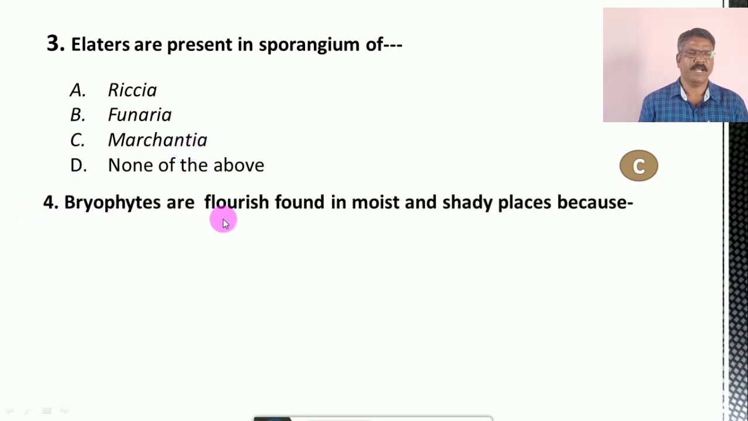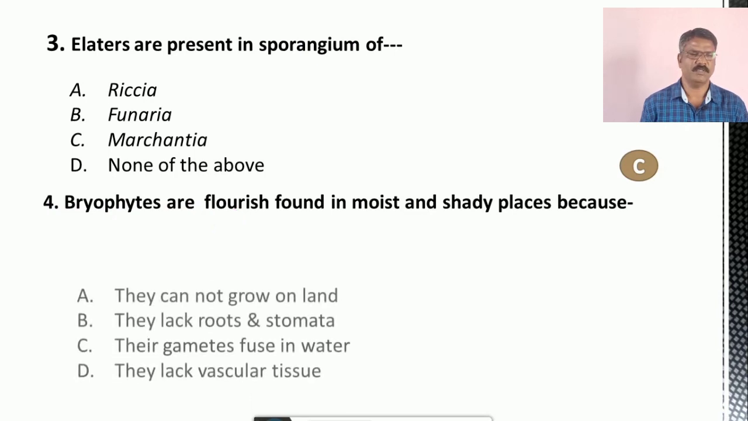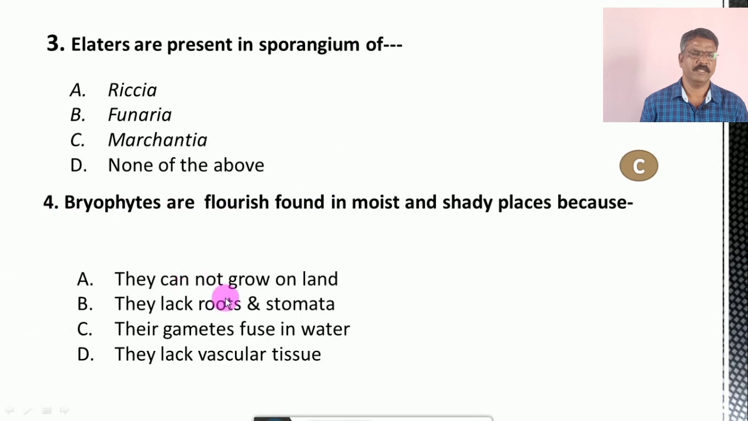Question number 4. Bryophytes flourish and are found in moist and shady places because of, the options are A. they cannot grow on land, B. they lack roots and stomata, C. their gametes fuse in water, D. they lack vascular tissues. And the correct option is C, their gametes fuse in water, because for the union of the male and female gametes, it requires water. So therefore, the correct option is that their gametes fuse in water.